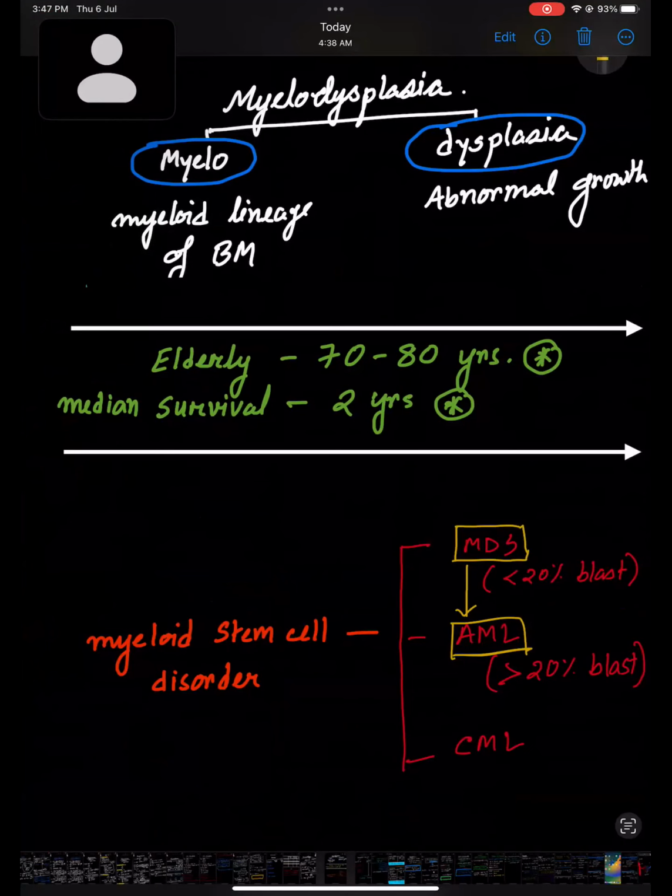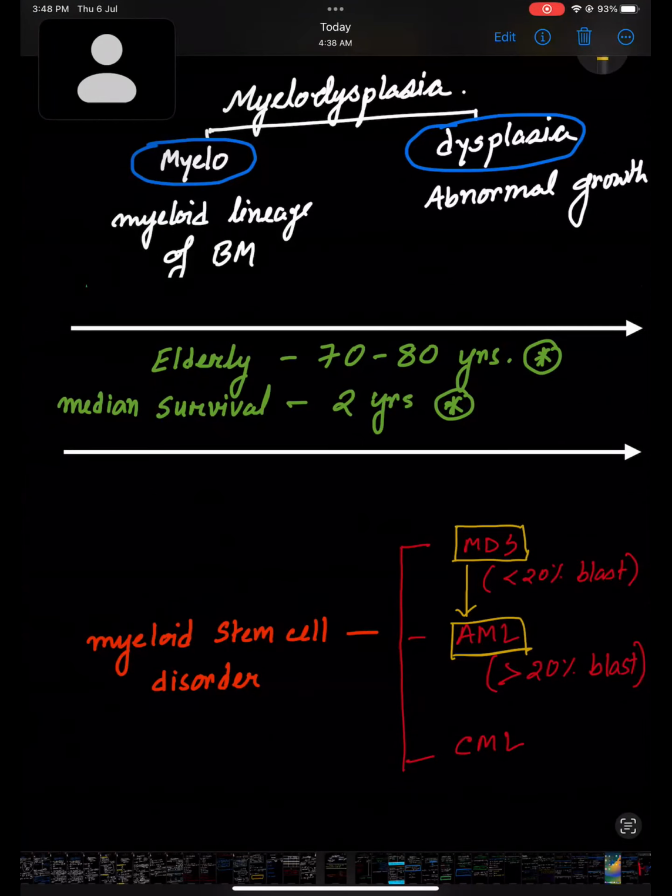Now come with the topic myelodysplasia. I'm always doing a postmortem, I mean dissecting the name, the main name, because you need to understand the basics in a very good way. Otherwise, you cannot answer any question. Okay, dear. So come with the word myelodysplasia.